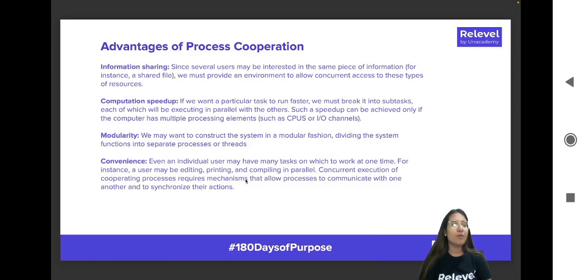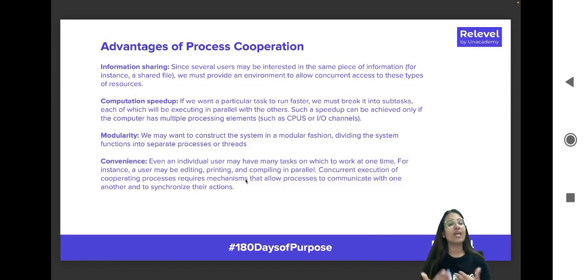If it's an independent process, then it doesn't really matter, right? They can execute the way they want. But if we have cooperative processes, we want to make sure that they execute in a synchronized way. And these are all the advantages that we get if the processes are executing in a synchronized way. We can share our information very easily between processes and between users.